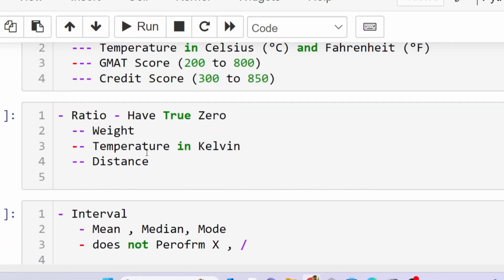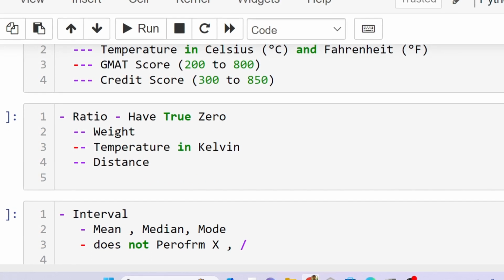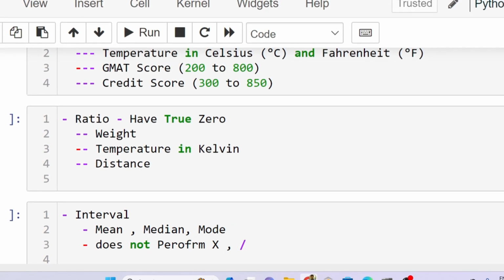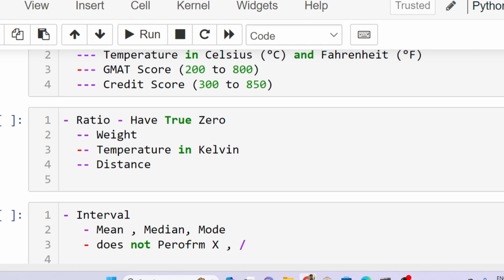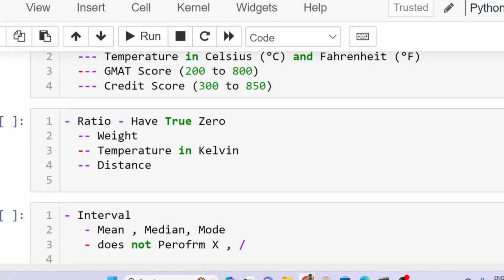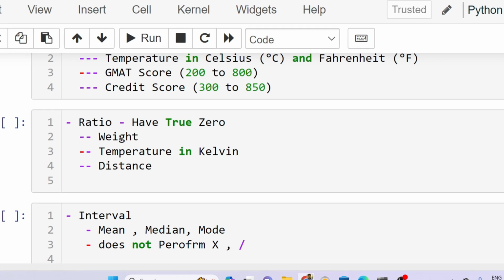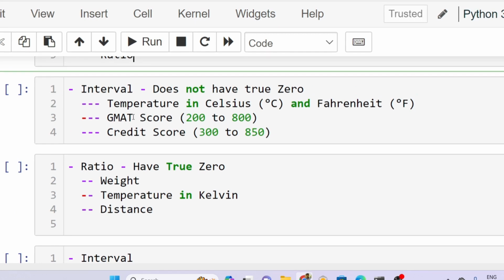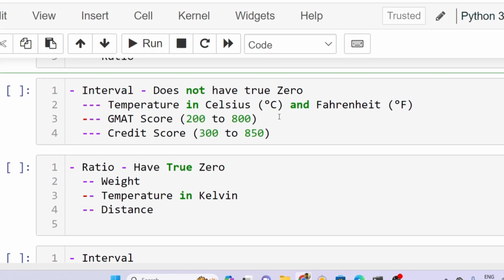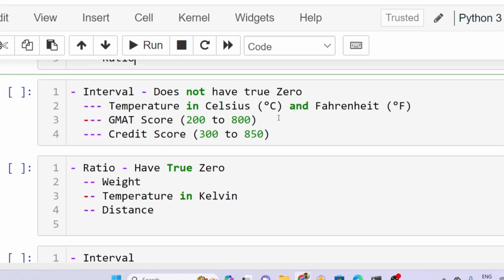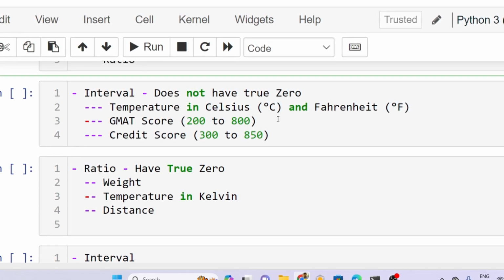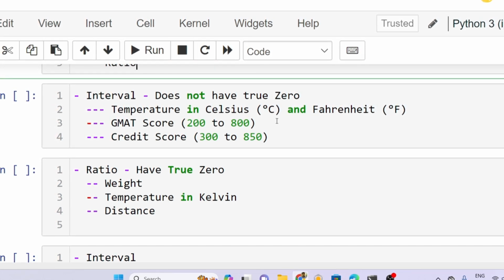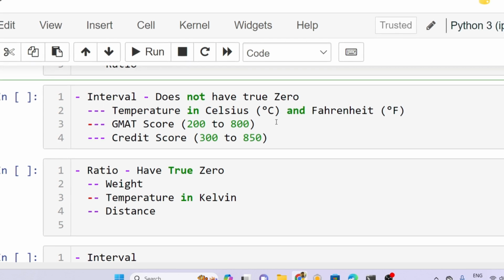Now in the ratio, we can see how many times person A's weight is compared to person B's, two times or three times, or how far he has moved ahead of me, the distance person A has covered versus person B. We can take the ratio. But for temperature in Celsius and Fahrenheit, we cannot take such ratios, because if we convert Celsius to Fahrenheit or back, the ratio will not hold good, just like a GMAT or credit score.